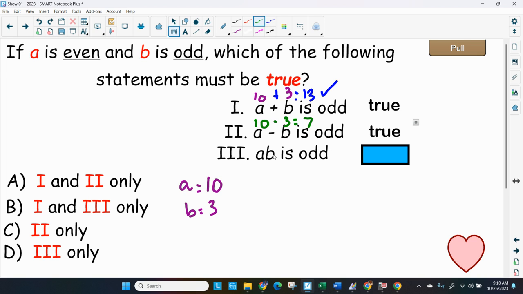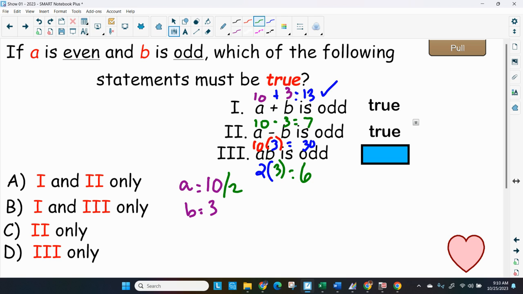AB means A times B. Let's try this one now. I got 10 being multiplied by 3. 10 times 3 is 30. And wait a minute, 30 is an even number because I can divide it by 2, that'll give me 15. You might want to fool around with some other even numbers, like 2. Multiply it by 3, the odd number, and that equals 6. 6 is an even number.